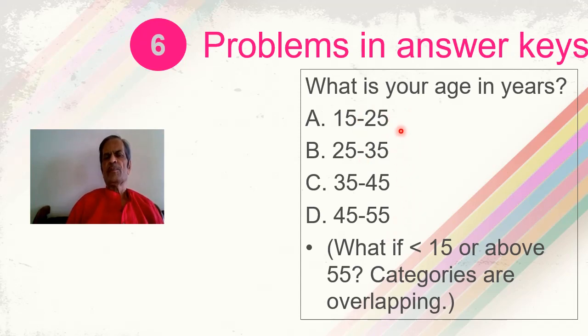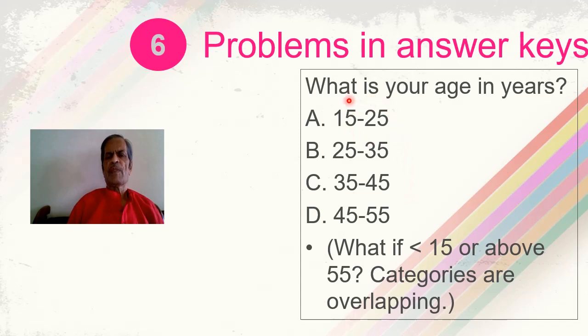So this is therefore an improper question because the question key is improper. In another way, the key is improper because herein you can see option A is 15 to 25 and this 25 is also included in option B. 35 is also included in option C, and 45 is included in option C as well as option D. So if an individual is aged exactly 35 years, the person can put himself or herself in option B or in option C. So such options should not be available if only one of these options is going to be correct.